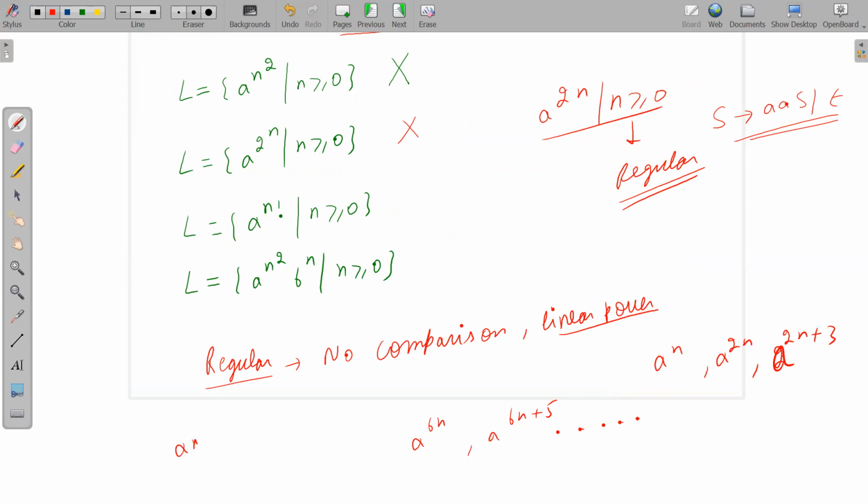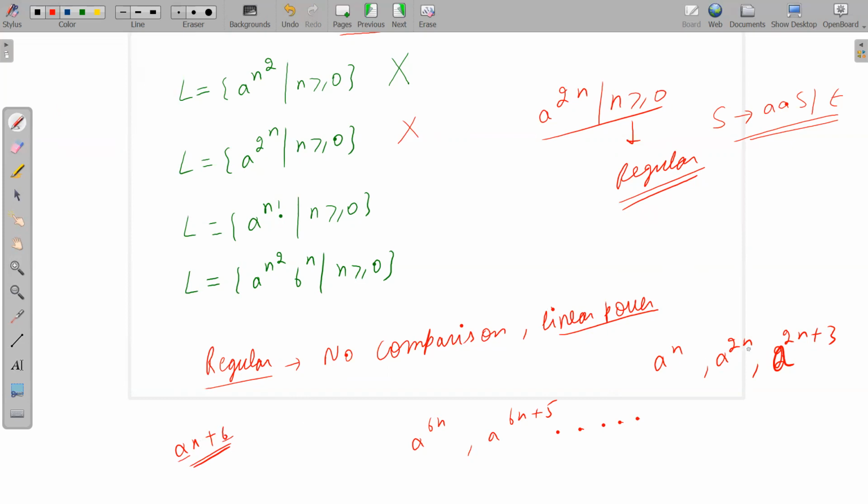Linear means what? I hope you remember ax plus b is linear, right? Linear function. A degree 1 polynomial is linear, so x power 1. Okay, I hope you remember all these things. It may confuse you, so linear means what? Just try to remember: if you do not know algebra and so on, then just remember ax plus b is linear. A and b are constants, and a cannot be equal to 0, but b can be equal to 0.